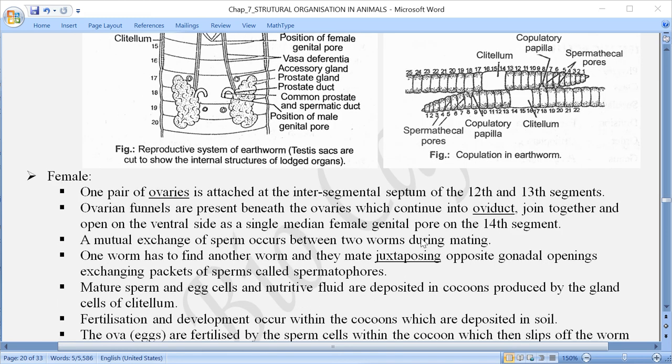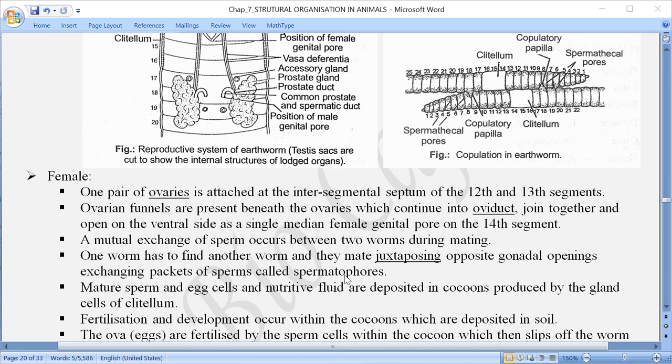Now coming further, where is the sperm collected, or where is the male gamete received? The male gamete is received in any of the segments here, either 6th, 7th, 8th or 9th segment where the spermathecae are located.